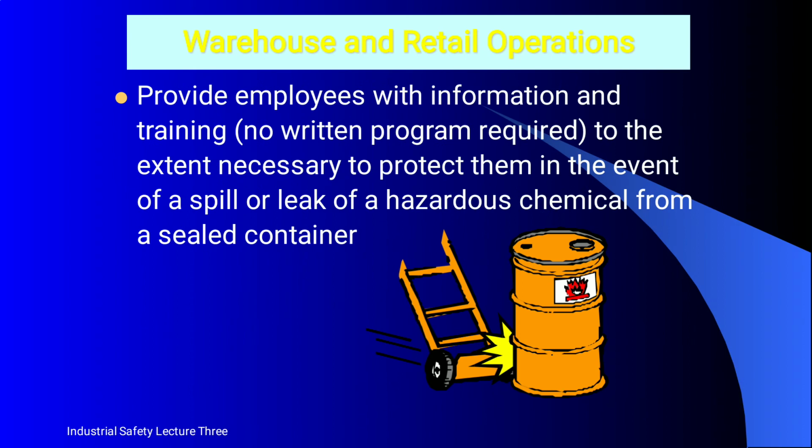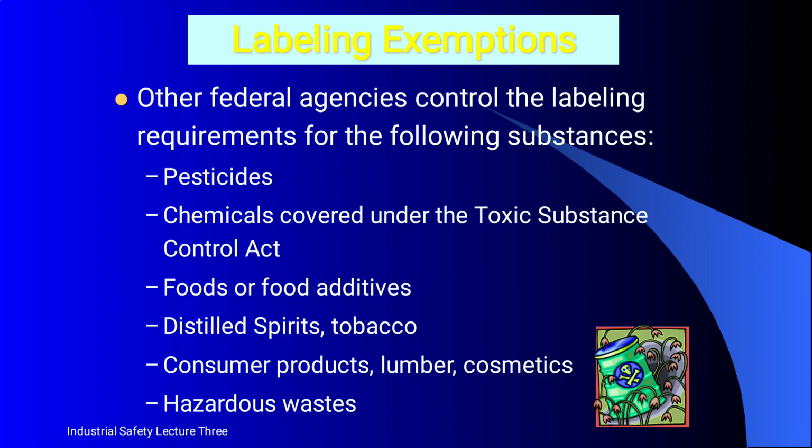Warehouse and retail operations: provide employees with information and training, with no written program required, to the extent necessary to protect them in the event of a spill or leak of a hazardous chemical from a sealed container. Next one is the labeling exemption.